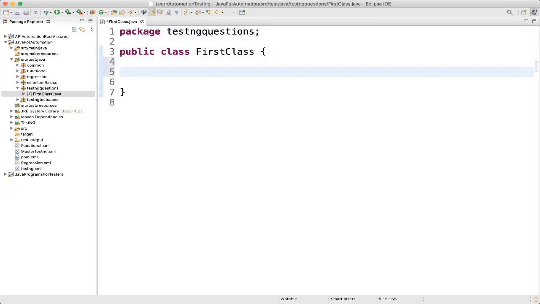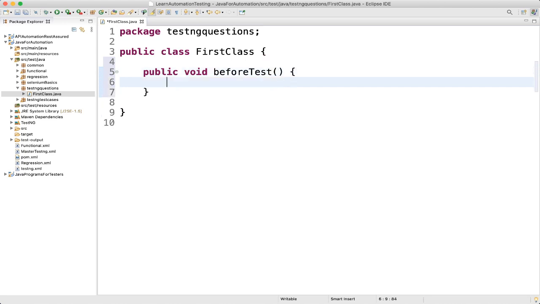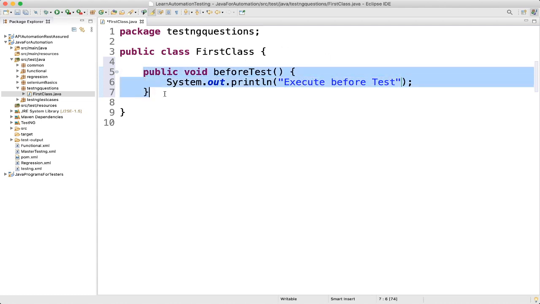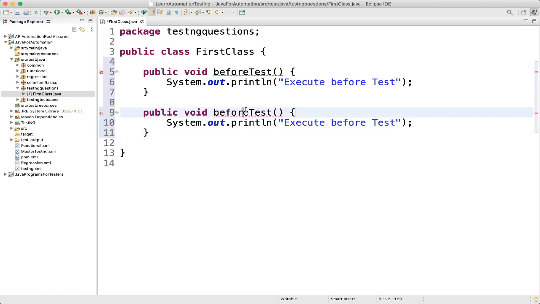The very first thing we'll do is write one method, public void beforeTest, and then we'll just do a sysout saying it will execute before test. Similarly, we'll create one more method and name it afterTest, and here it prints execute after test.